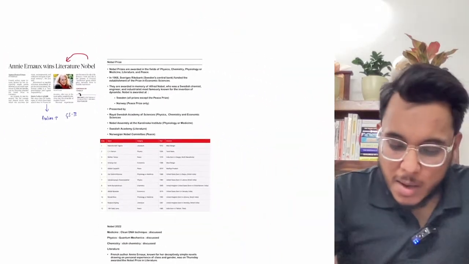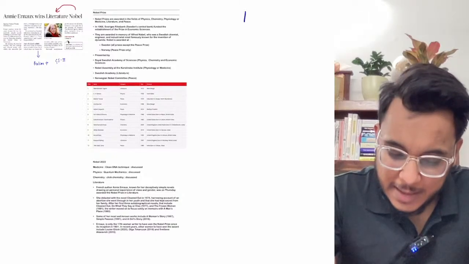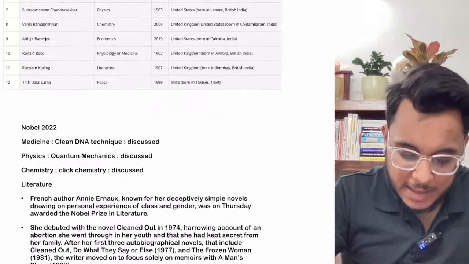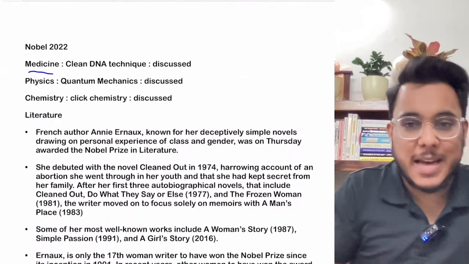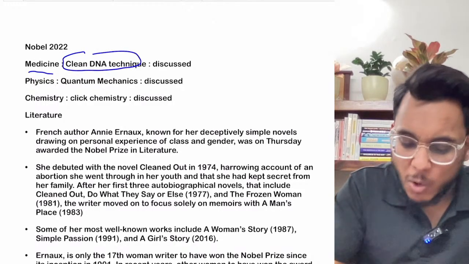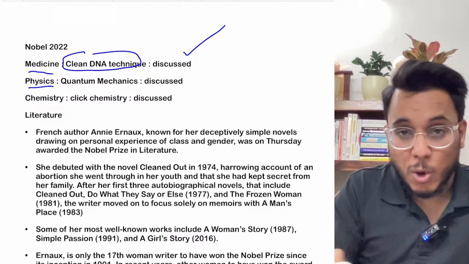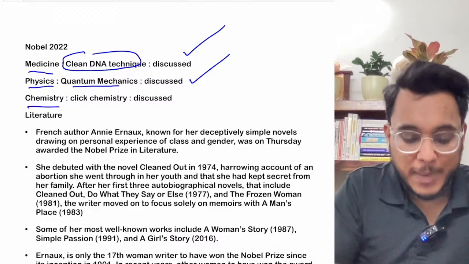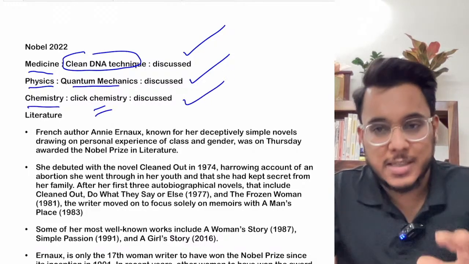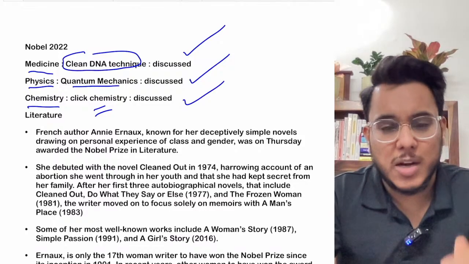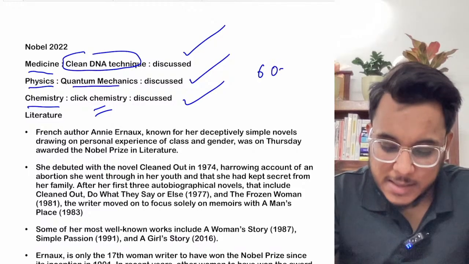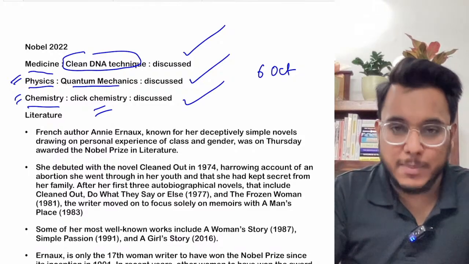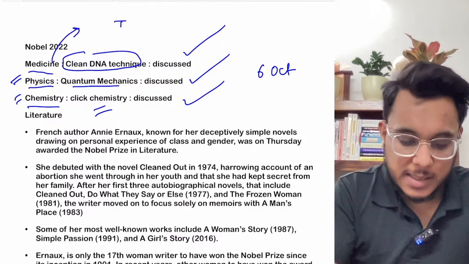Fine. We have seen that the Nobel Prizes for 2020 are being given. The Nobel Prize in Medicine was given for the CRISPR DNA technique, which we have already discussed. Then the Nobel Prize in Physics was given for quantum mechanics, which we discussed yesterday. The Chemistry Nobel Prize was given for click chemistry, which we discussed in yesterday's newspaper. So if you have not seen yesterday's newspaper, that is the 6th of October, please go and watch the physics and chemistry Nobel Prizes we discussed. Before that, the Nobel Prize in Medicine was discussed on Tuesday.